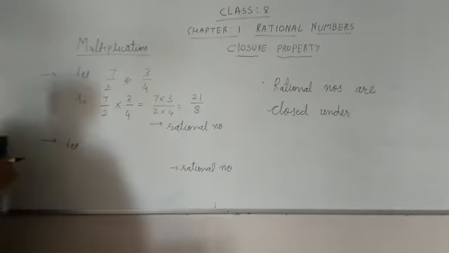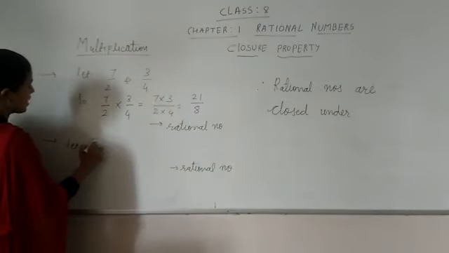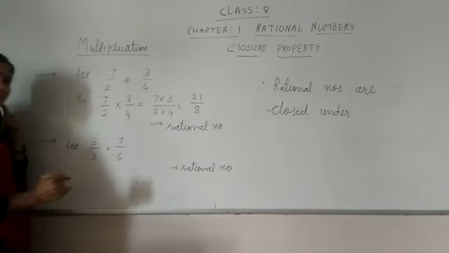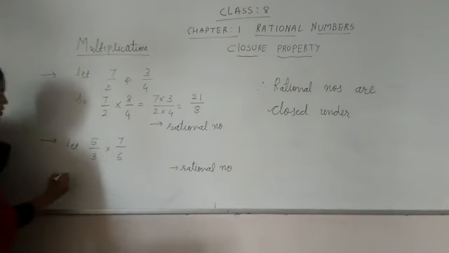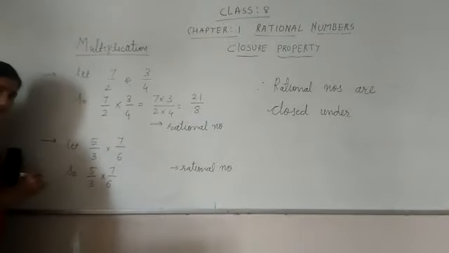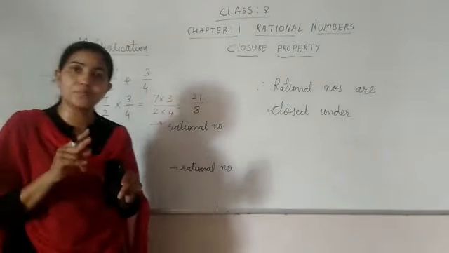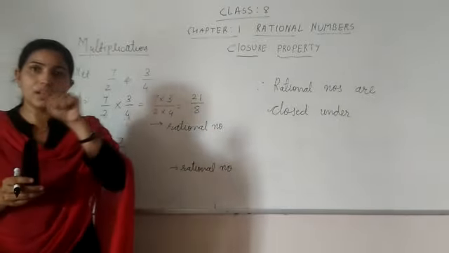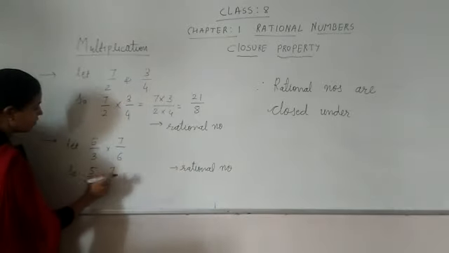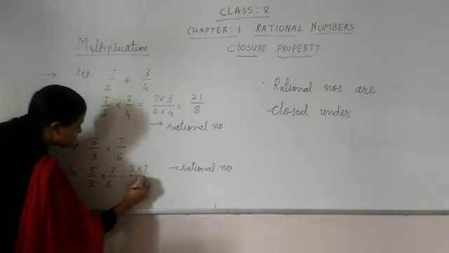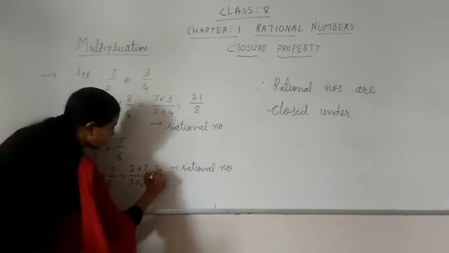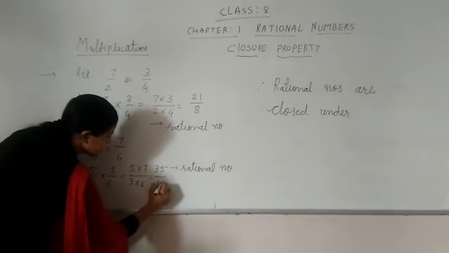Let me check one more example. I am taking here 5 upon 3 and 7 upon 6. So let me check the multiplication. 5 by 3 into 7 by 6. When we are multiplying two rational numbers, how do we multiply? Numerator with numerator, denominator with denominator. So 5 into 7 upon 3 into 6. So 7 5s are 35 and 3 6s are 18.